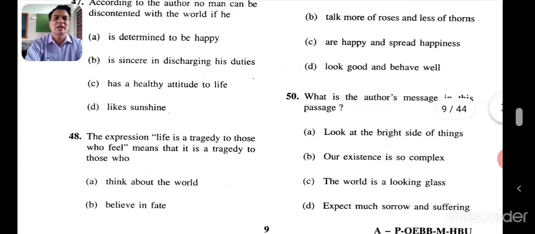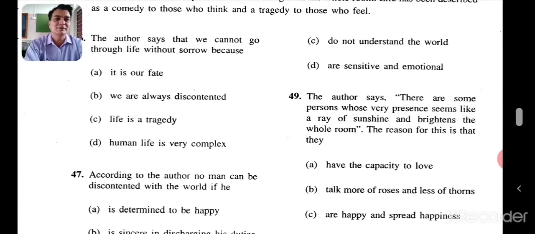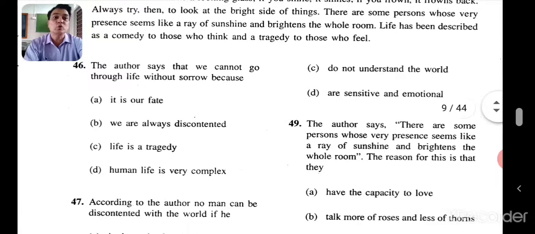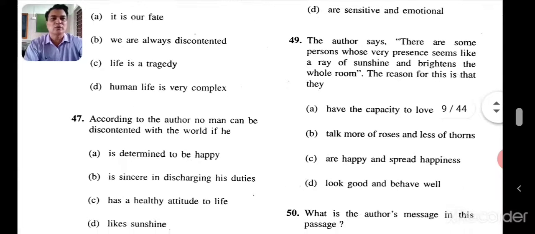The expression "life is a tragedy to those who feel" means that it is a tragedy to those who think about the world, believe in fate, do not understand the world, or are sensitive and emotional. It is a tragedy for those who feel for it. So those who are sensitive and emotional are the ones who feel that it's tragic. You need not be emotional all the time. Look at the brighter side. So let's go to the 49th one.